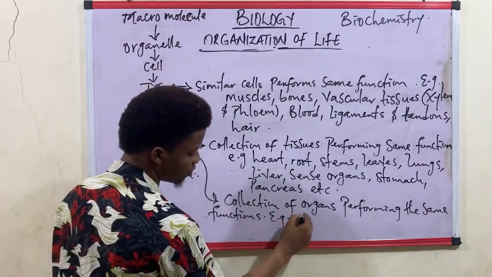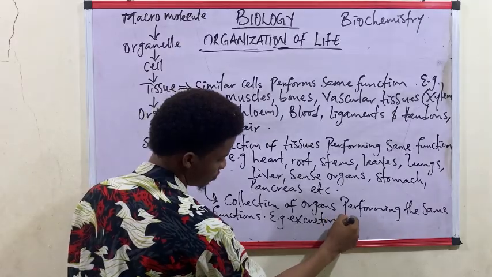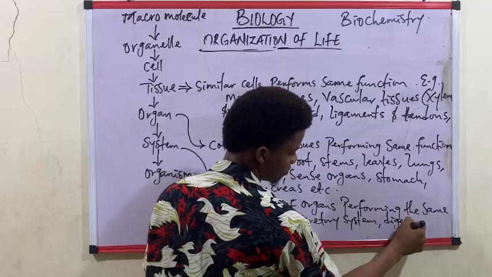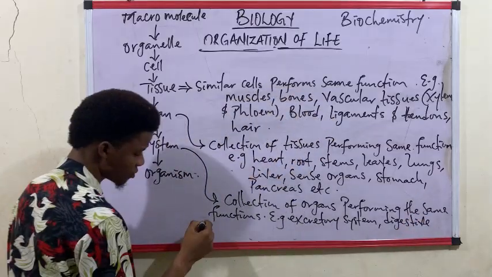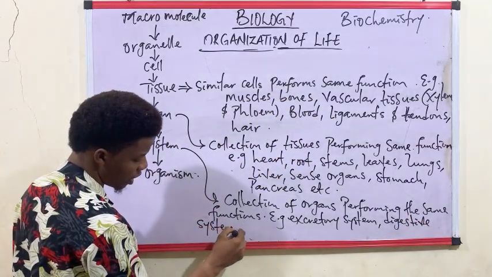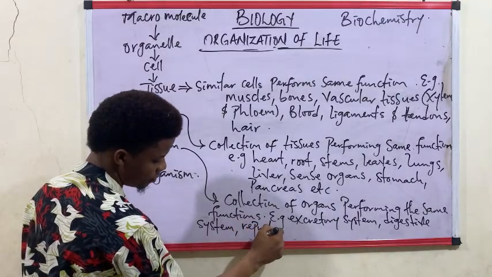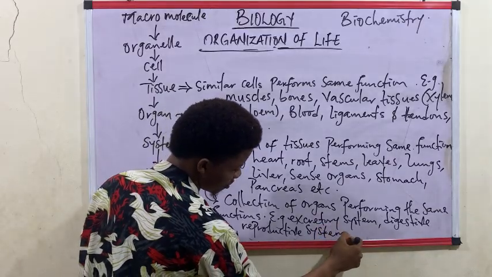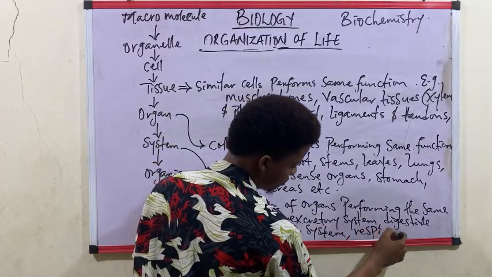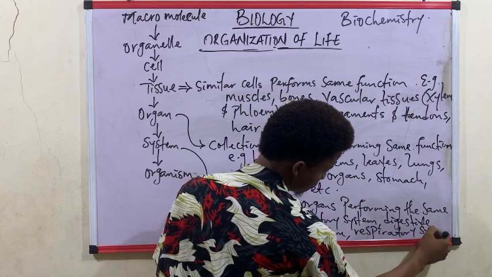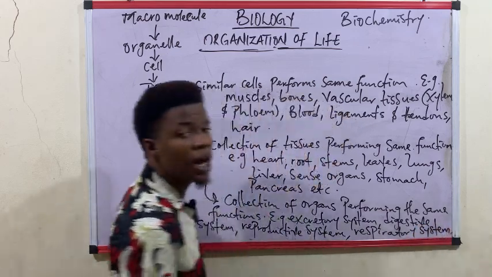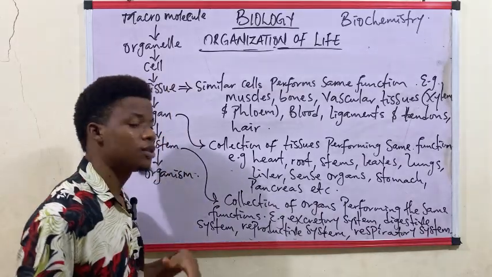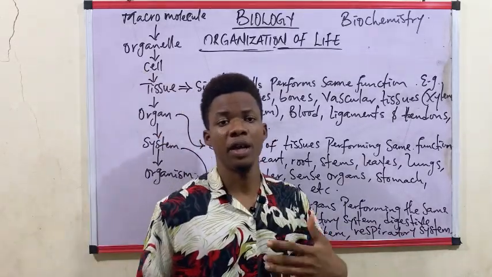We have the excretory system, the digestive system, the reproductive system, the respiratory system. We even have the circulatory system, and any other systems, even in plants.